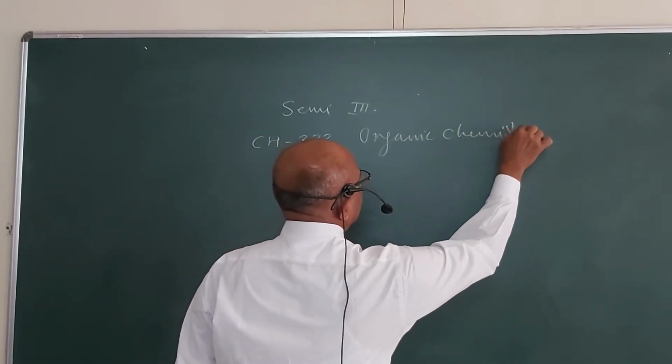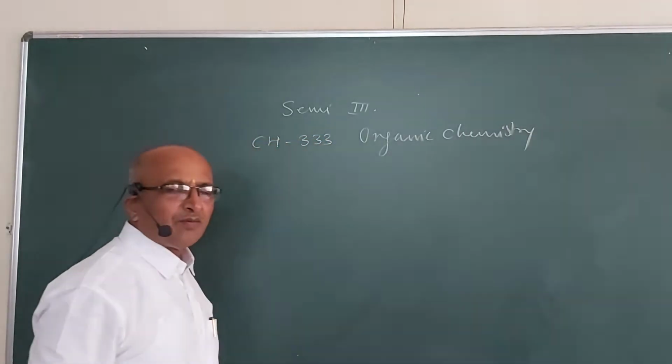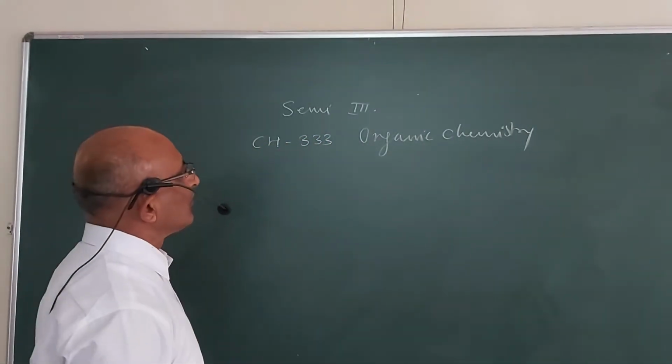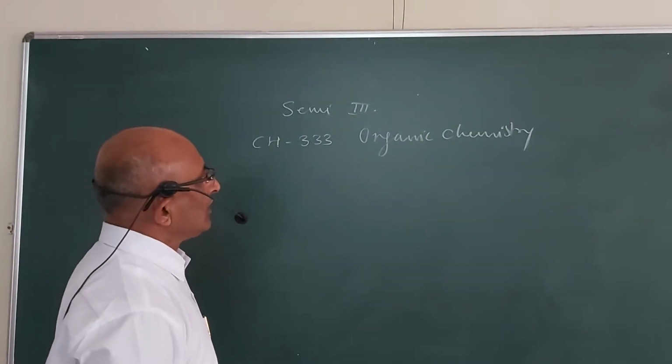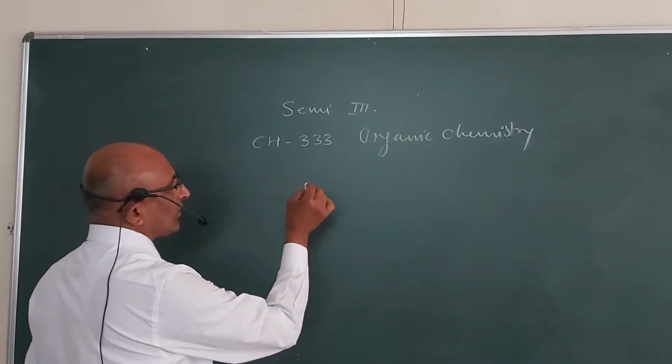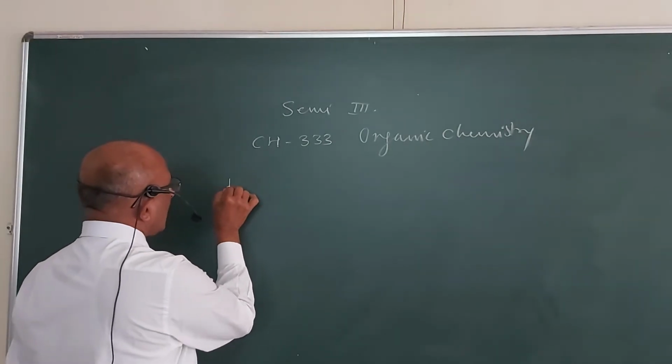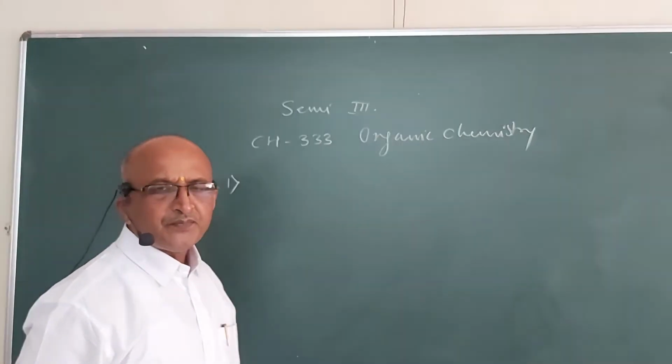You must have gone through the details of the syllabus, as the soft copy of the syllabus was uploaded on your group. In this third semester, organic chemistry, we are in all having 6 topics.